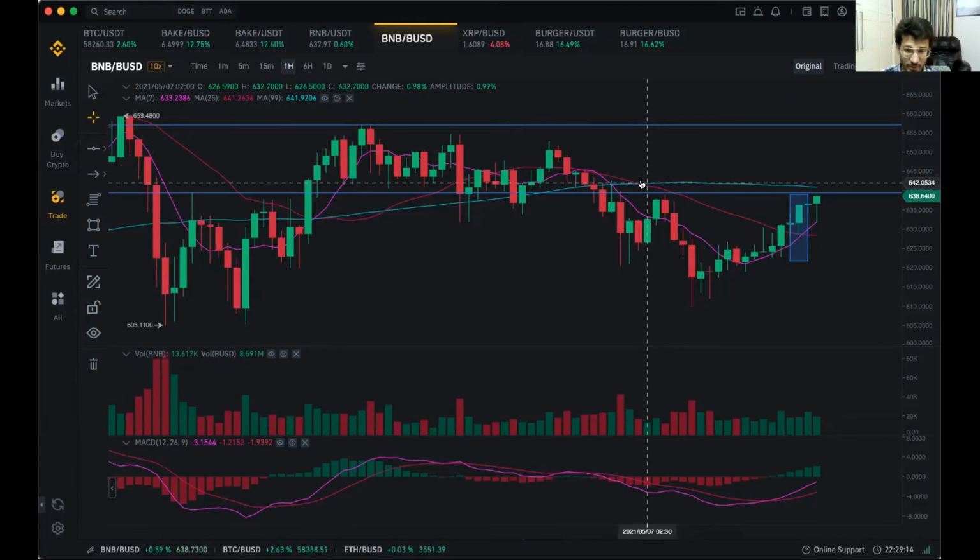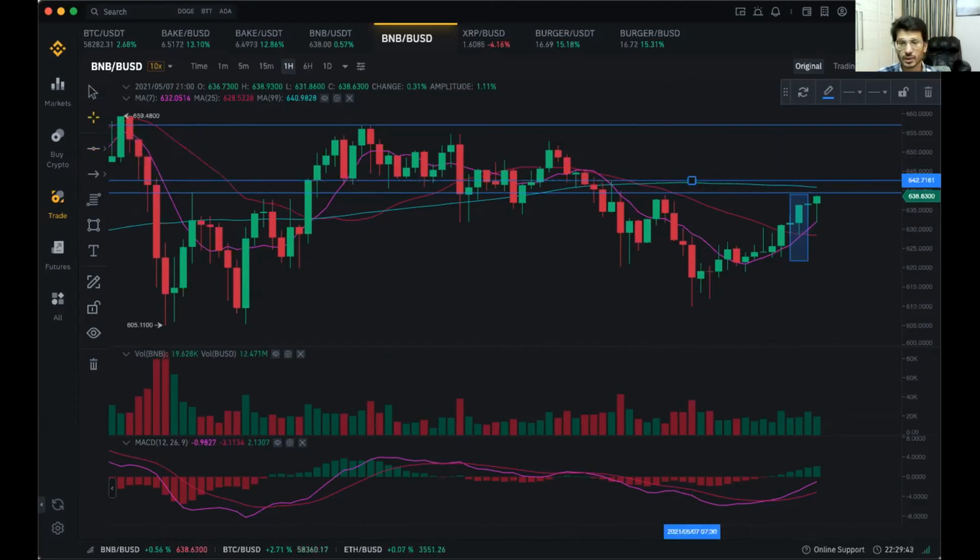Then a new resistance will be made. It is all about the psychology of the sellers. When the sellers start feeling that now is a good time to book profits, let's say at $642, that the coin is now at a good level and can face resistance, they'll start selling off their coins here. And this can be another level where they face resistance.